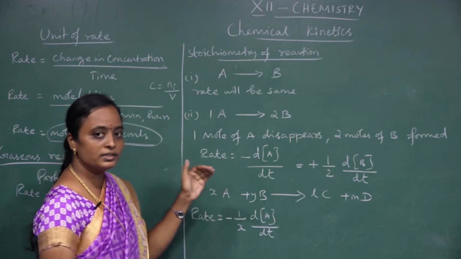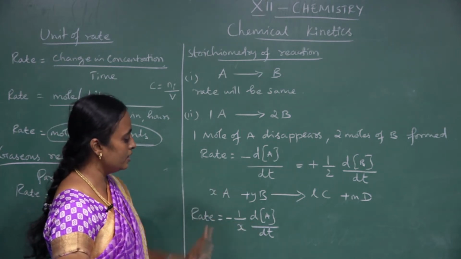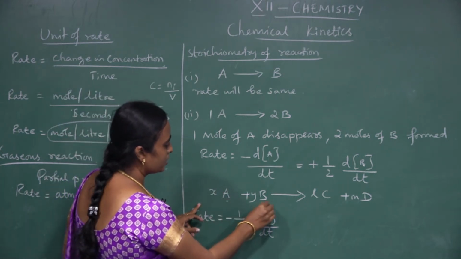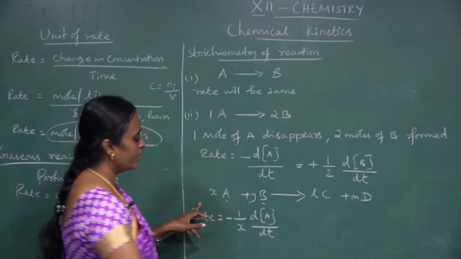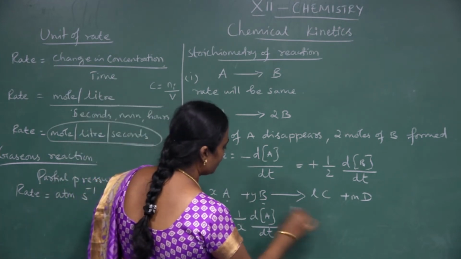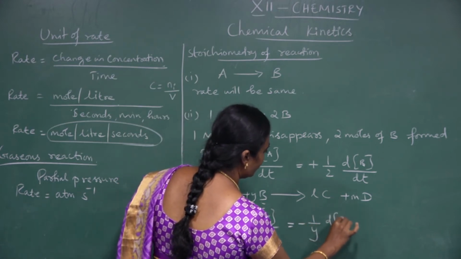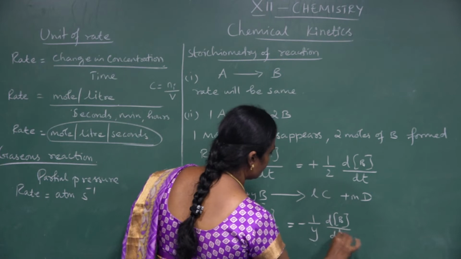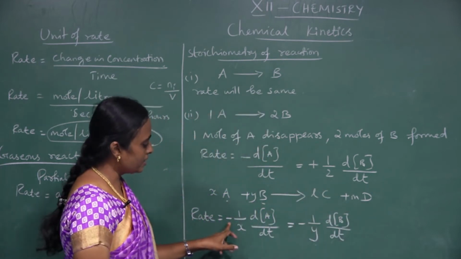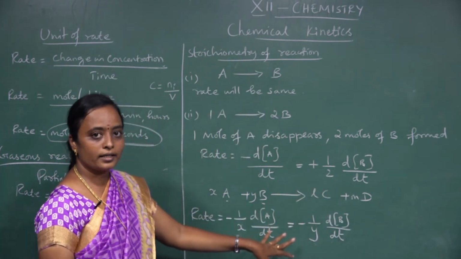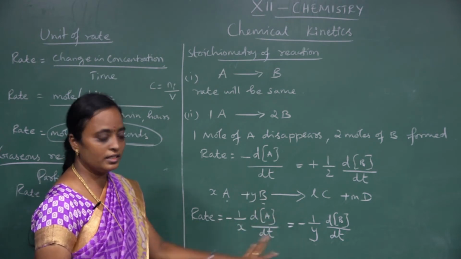So concentration is changing, so we can use a d. The same way, next reactant concentration similarly decreases. The coefficient will be y, so 1 by y, d of B divided by dt. Okay, so a minus sign we have introduced for the reactant. Y means the concentration decreases.